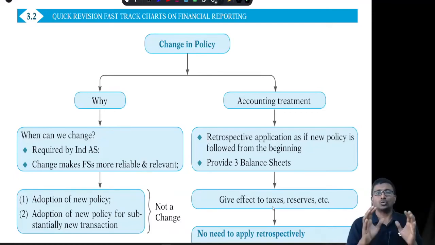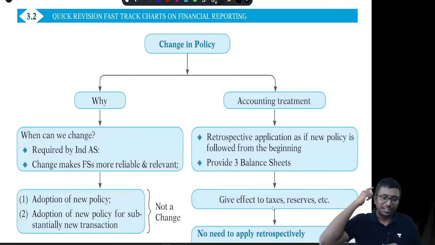Then those guidance you can follow directly. And if the change is on your own, because you wanted to ensure more reliable and more relevant information for the better presentation, then you don't have any choice. That is only retrospective application, as if the new policy is being followed from the day one.